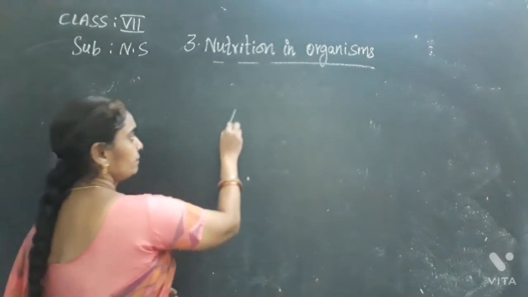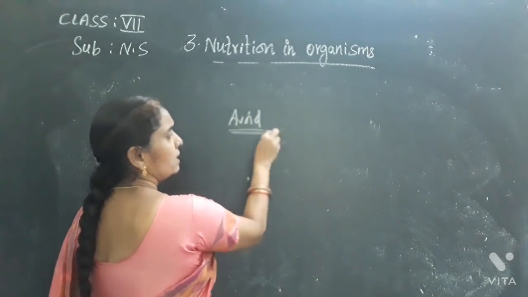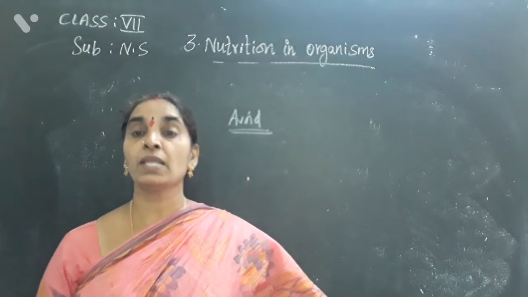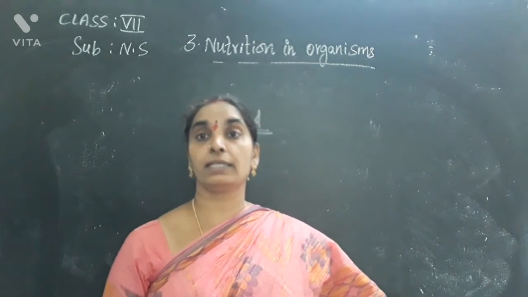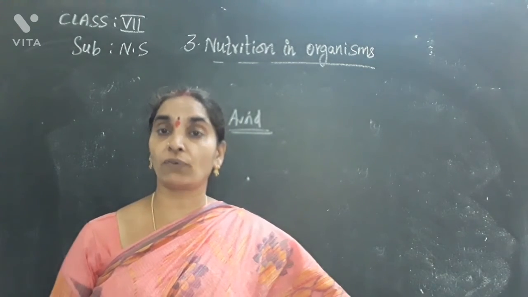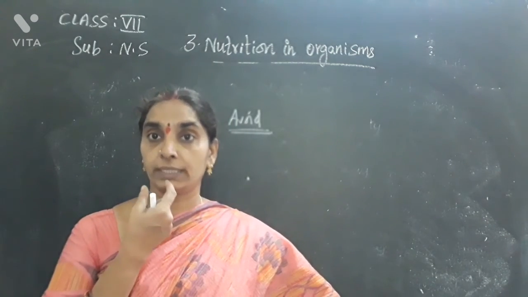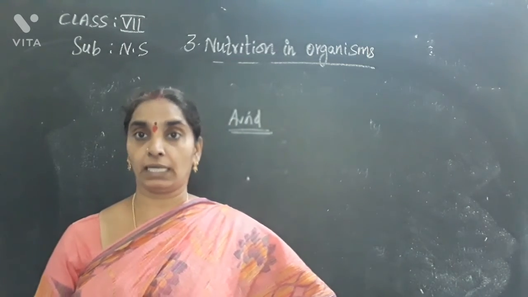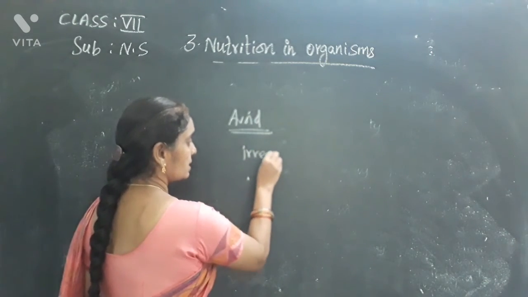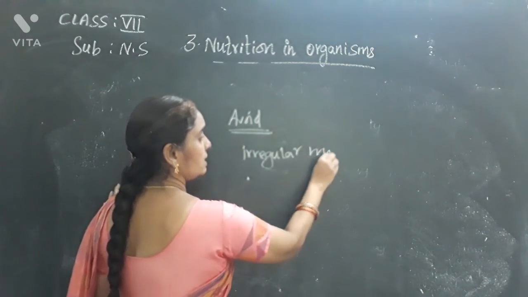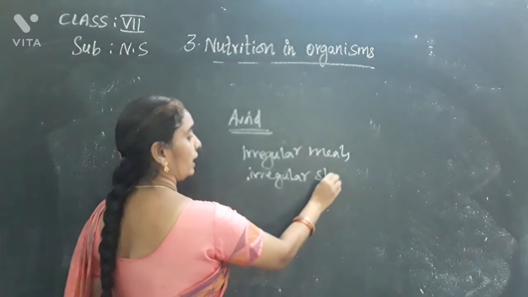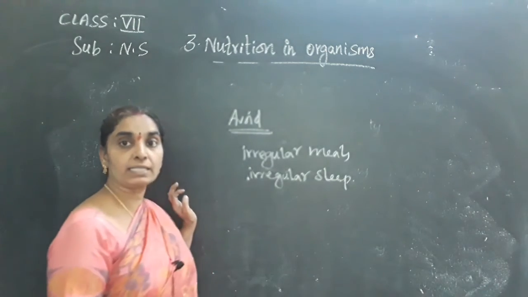Avoid smoking, cigarettes and also alcohol. They also cause various diseases of the digestive system like liver and pancreas problems and intestinal cancers. You also have to avoid eating chocolates, sweets and soft drinks to avoid throat cancer or the cancer that occurs in the teeth and tongue. Okay, so you should avoid irregular meals and irregular sleep at proper time. Proper rest is needed.